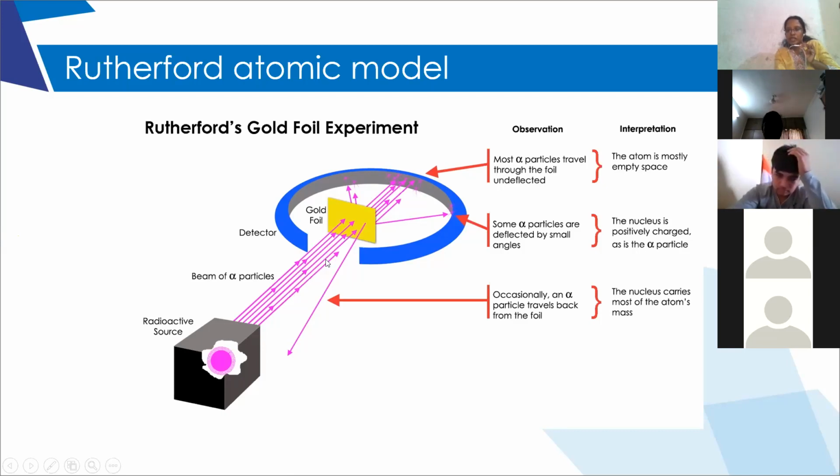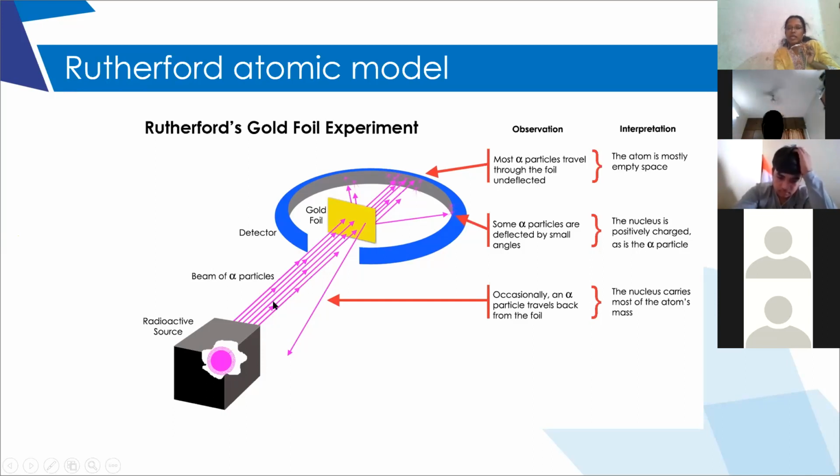So the charge of these rays will be positive. Is it clear? Why? Because these rays contain protons and neutrons, in which only protons are positively charged.